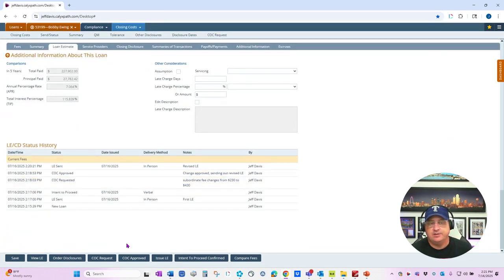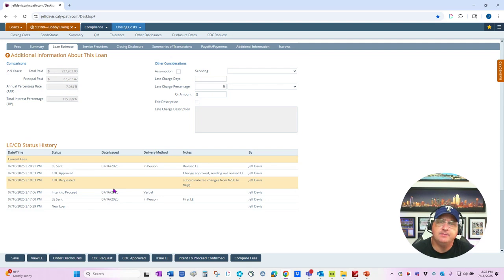So regardless of whether you're using the buttons or the COC request and COC confirm screens, it's still all going to be tracked right here for that loan visibility. It just depends on if you're a smaller shop with people sharing responsibilities, or if you're a medium to larger shop with a disclosure desk or compliance officer, and you really want to lock those fees down and create more structure in your workflow.